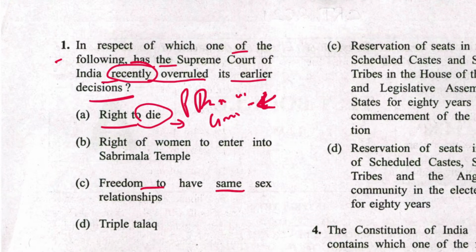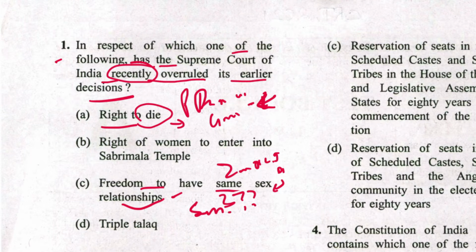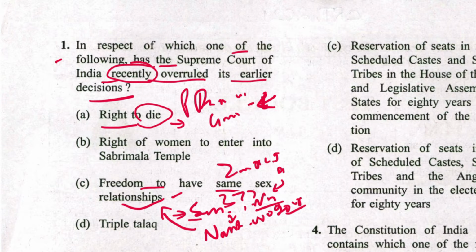So it was freedom to have same-sex relationship. It started with Naz Foundation versus NCT Delhi case, where Delhi High Court decriminalized the Section 377. Later on, Suresh Kumar Kaushal versus Naz Foundation case come up and it criminalized this 377 again. Later on, case Navtej Singh Johar versus Union of India 2018 judgment came, which gave the freedom to have same-sex relationship and consensual sexual relationship. So the answer is C.